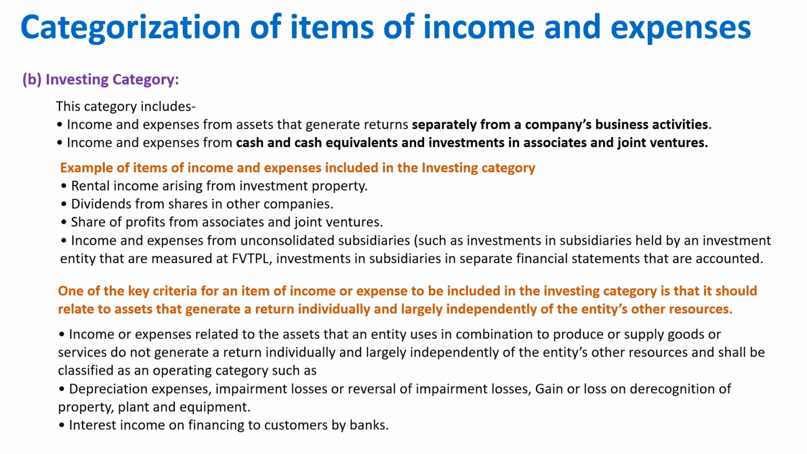If it combines other resources, you can't classify under the investing category, and largely independently of the entity's other resources, and shall be classified as an operating category, such as depreciation expenses, impairment losses or reversal of impairment losses, gain or loss on derecognition of plant, property and equipment, right? Interest income on financing to customers by banks. So this will not fall under the investing category because it has no relation to an individual asset, right? Only when you have an individual asset, you have invested and you're getting a return, or you are incurring expenses for that investment, those will be part of investing activities. If you are investing but it connects or combinedly takes other resources of the business, then it will fall under operating expenses.